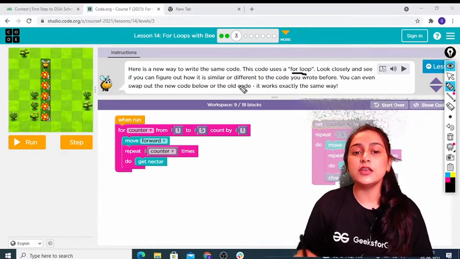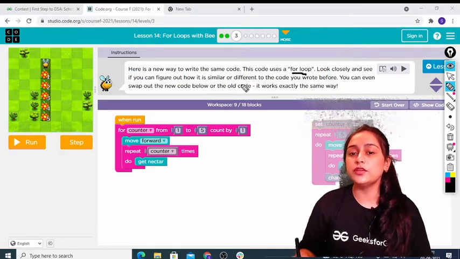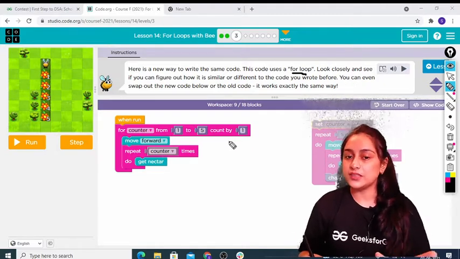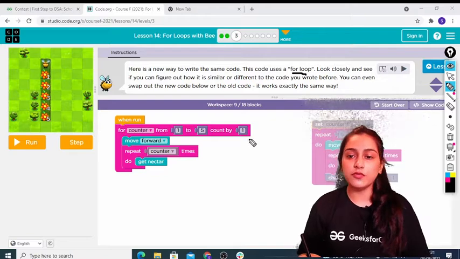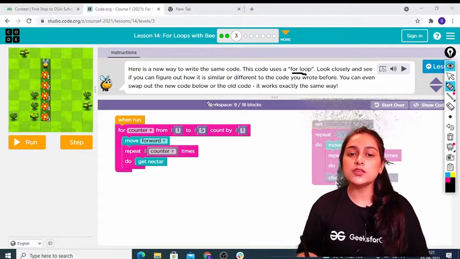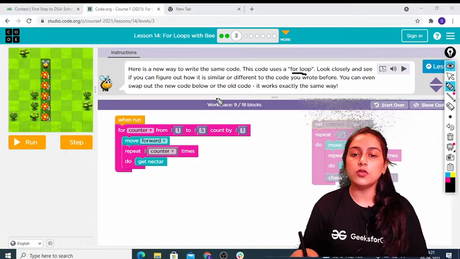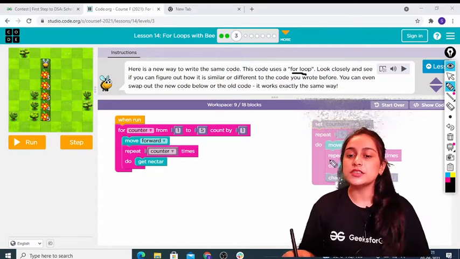Look closely and see if you can figure out how it is similar to or different from the code you wrote before. So now you have to see how it is similar and how it is different from the code that we have done earlier. You can even swap out the new code below for the old code. It works exactly the same. So this is the same code. Like we have written this code and this is the same code.